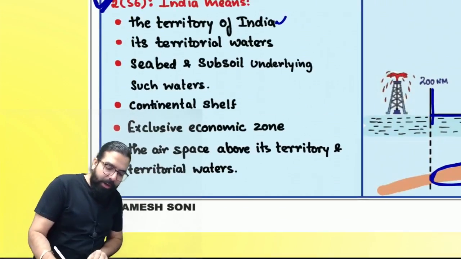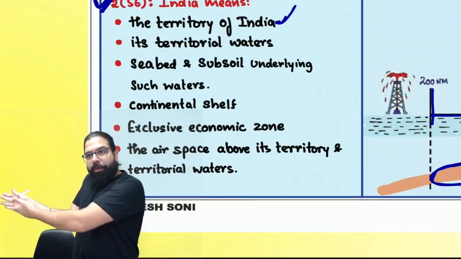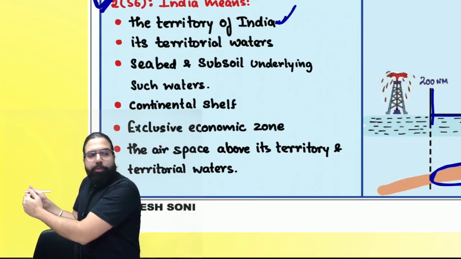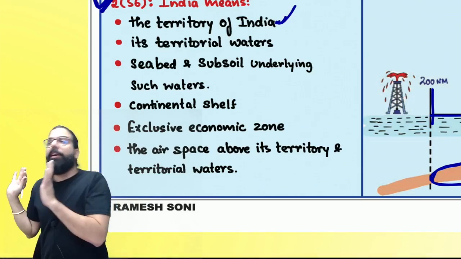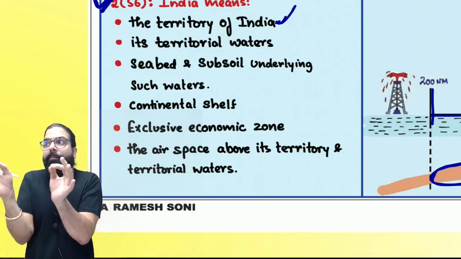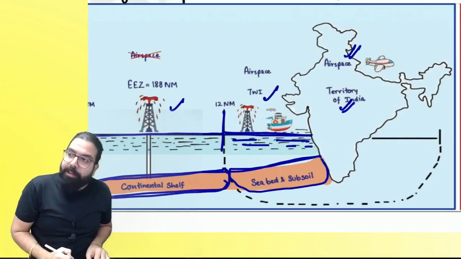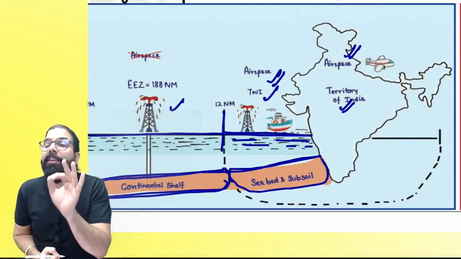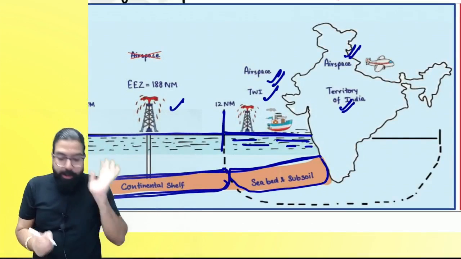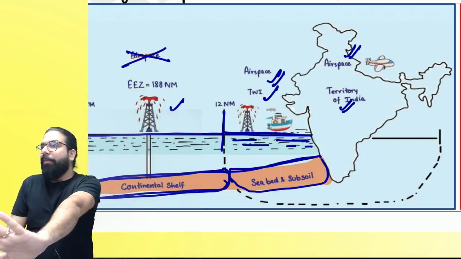Everyone listen to me very carefully. India means the territorial waters of India; below that, seabed and subsoil; after that, the exclusive economic zone; below that, the continental shelf is also India. And above the territory, there is airspace, and above the territorial waters of India, there is airspace. That airspace is also considered as India. Remember, airspace above the exclusive economic zone is not India. Can we go ahead, everyone?